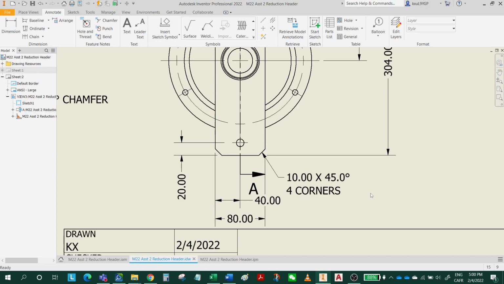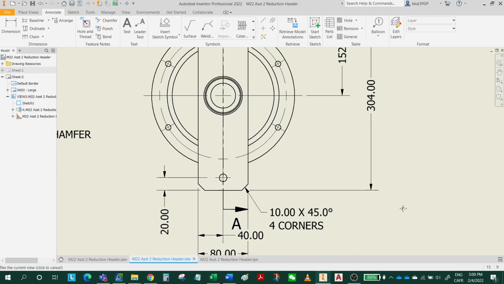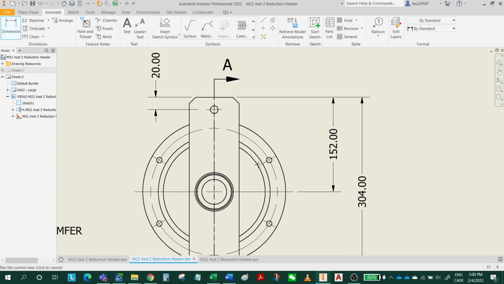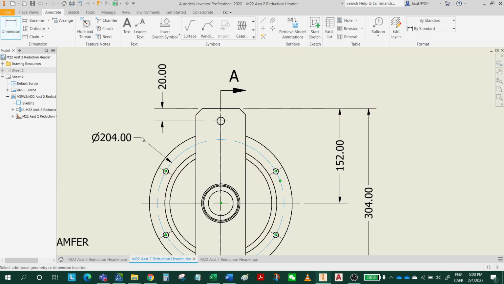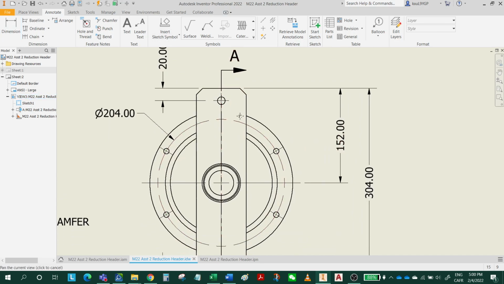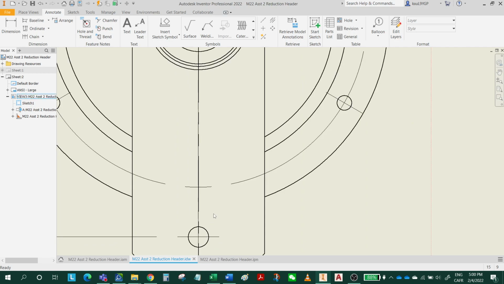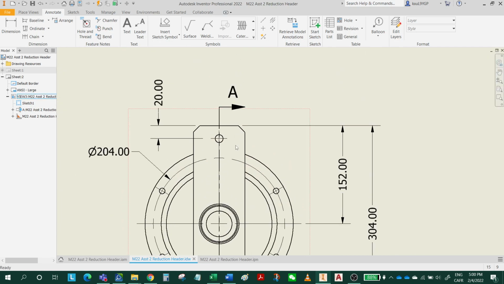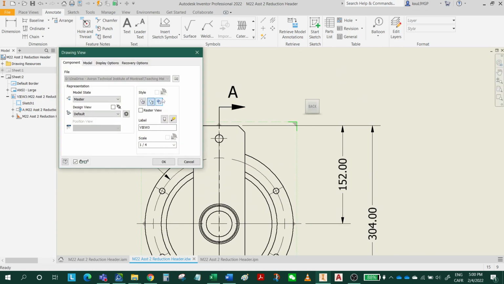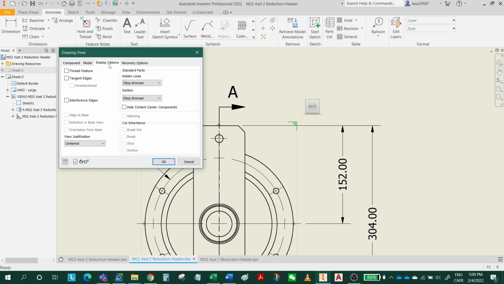So the rest are the holes, right? We have the last dimension for the circle, this full circle, right? 204. I don't see the holes. Okay, double click the view, and I'm gonna show the display options.